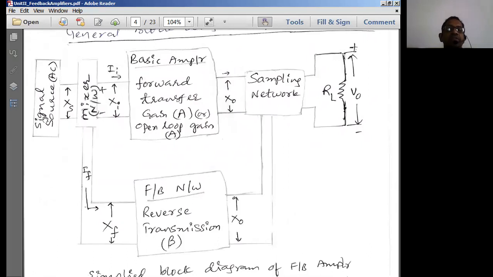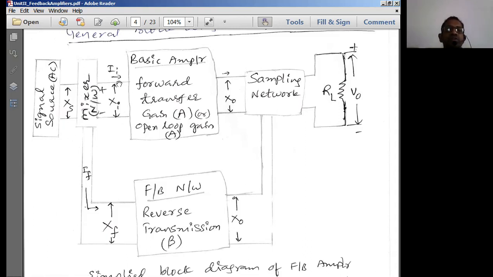And this block diagram we discussed in the last class contains various blocks. The first block is the external input signal source, and the next block is the mixer circuit, where the input from the external source and the feedback signal from the sampling network are applied.